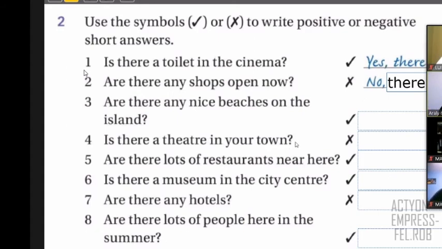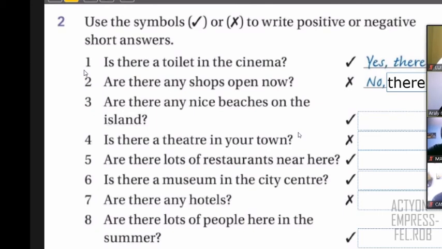Okay, so let's continue. Angela, right? Okay, Angela, what do you think? Number 4. Not there isn't. Okay, that's correct. Very good. Because the question is with "is there," so you say negative, not there isn't. That's correct. Thank you.